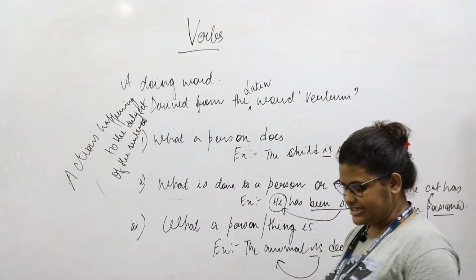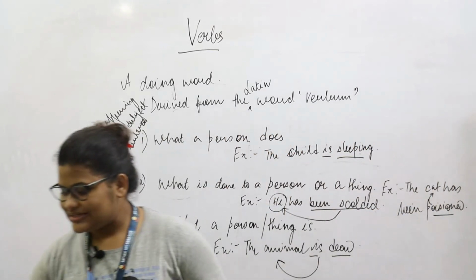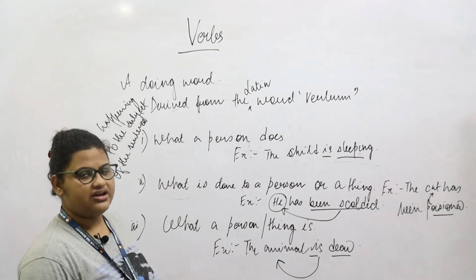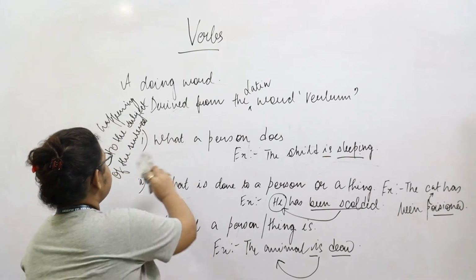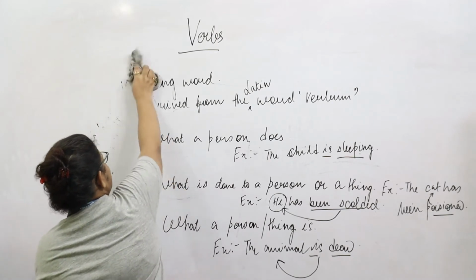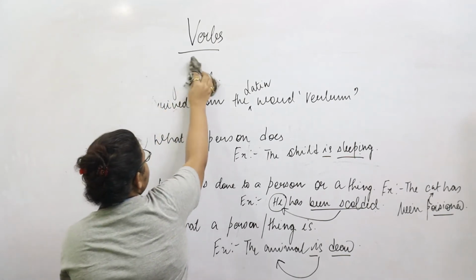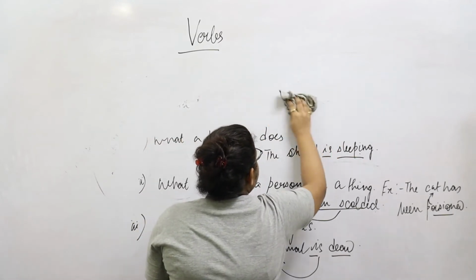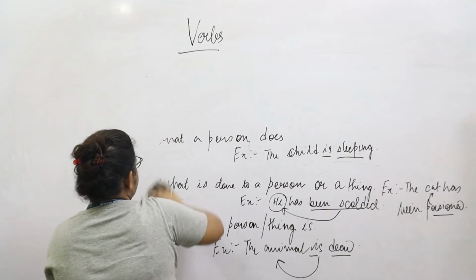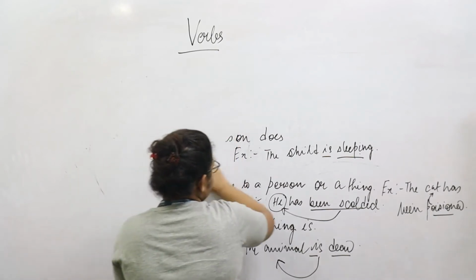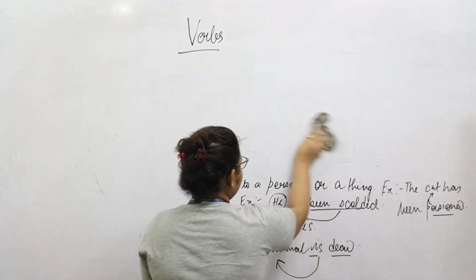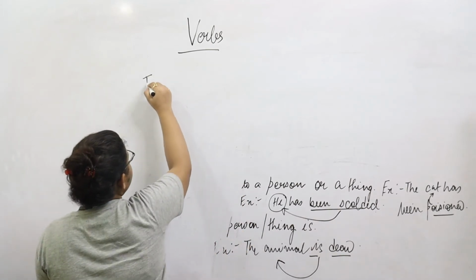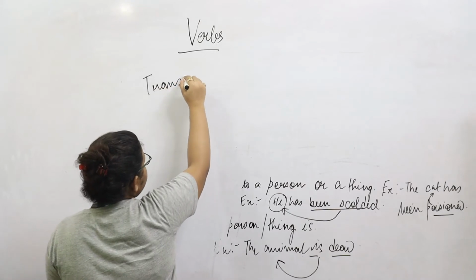Since we have now dealt with the basics of a verb, now we'll go over to the types of the verb. The two main types which we will first be taking up are transitive and intransitive verbs. Remember that most of the transformations which we take up in sentences would be related to the transformation of verbs. So, what is a transitive verb and what is an intransitive verb?